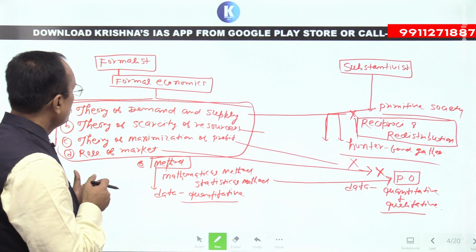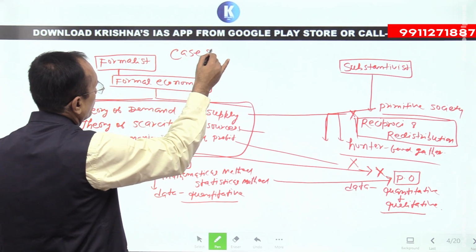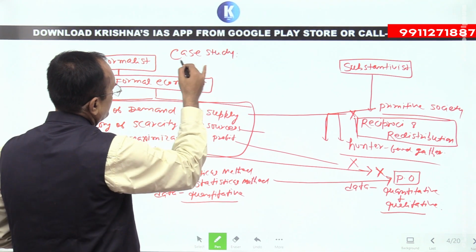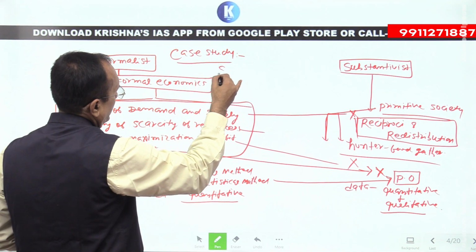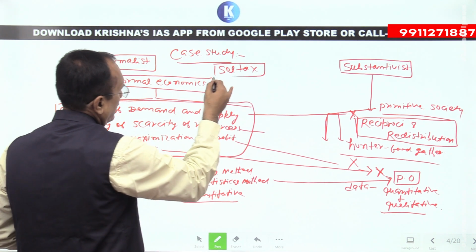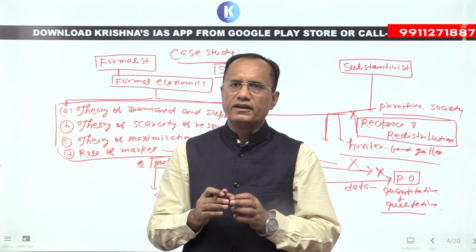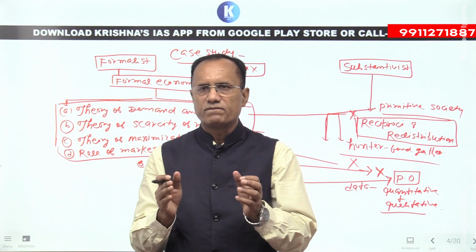But you have to remember an important case study in favor of the formalists. That case study was done by Sol Tax. He was a great American anthropologist, and he did a case study in Guatemalan Indian society.